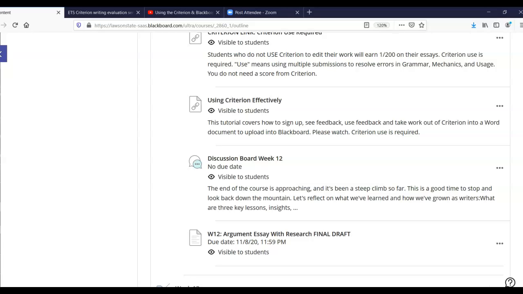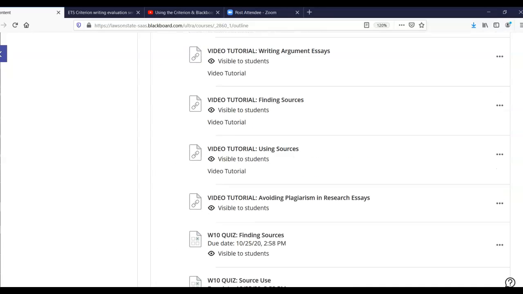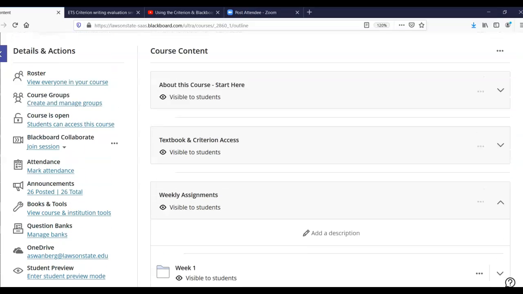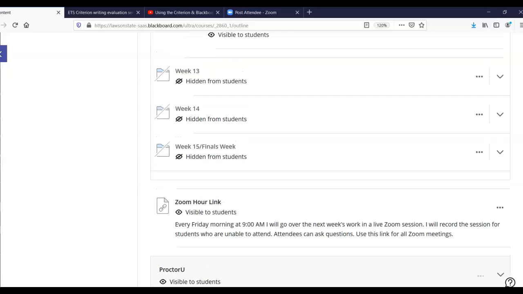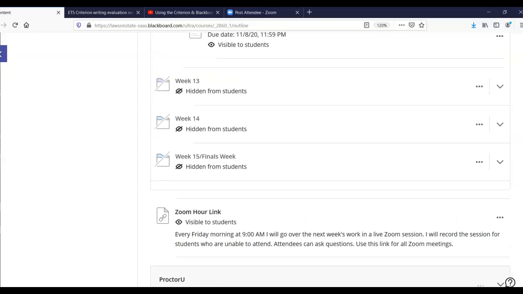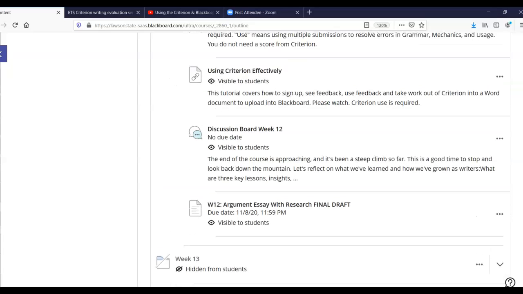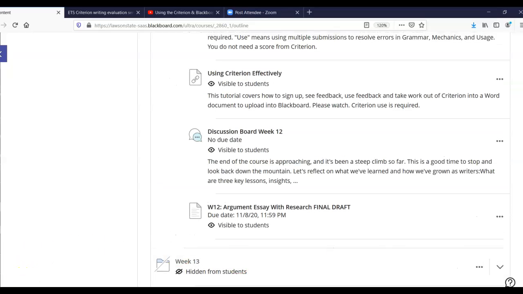Once again, on Friday, I will be holding a Zoom session at 9 o'clock, and you can just use that Zoom link down here to come to that help session on Friday morning if you still need some help by then. You can reach out to me before Friday, though, if you have questions about what you're trying to work on this week. Good luck. Reach out if you need help.